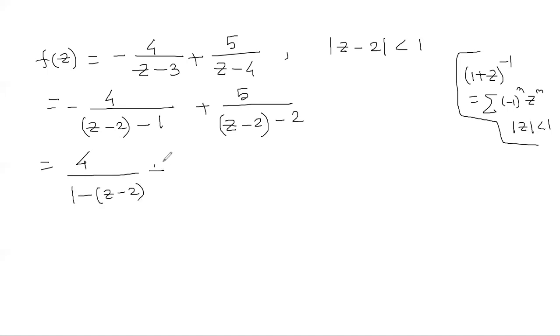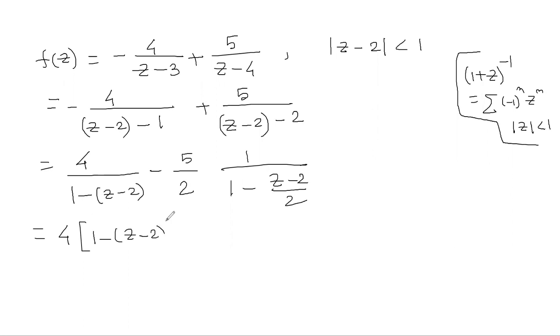Here also, if you take minus 2 out, we have 1 minus (z minus 2) power minus 1, and 5 by 2 times (1 minus (z minus 2) by 2) power minus 1.